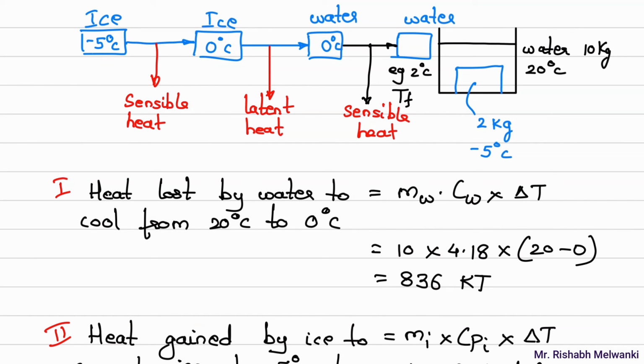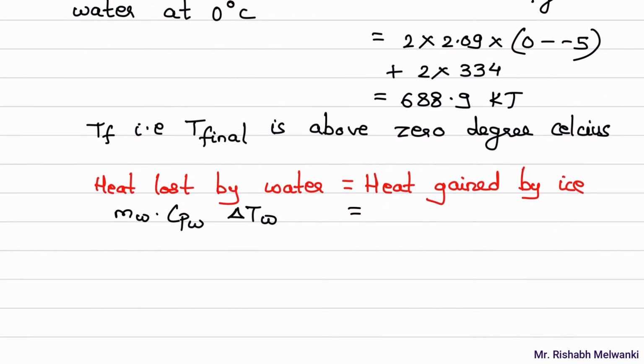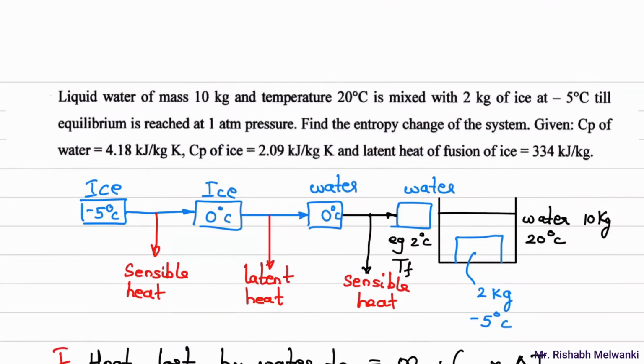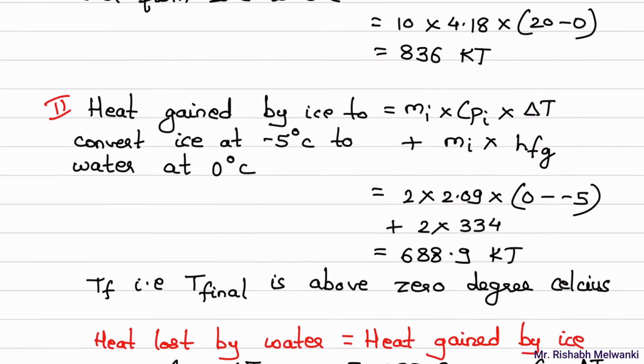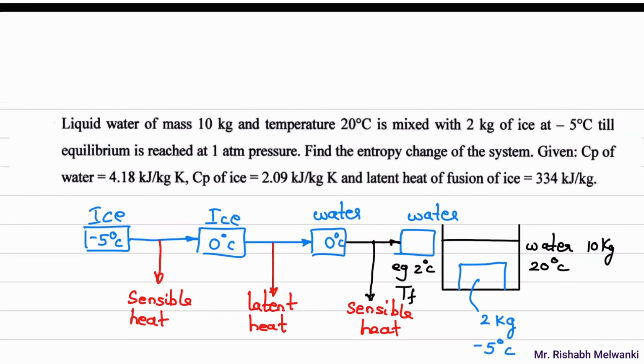So I'll write down the equation now. Basically, to this value we have to add one more heat. I'll write down this value directly as it is: 688.9. This will be there, plus the sensible heat: mass of water, Cp of water, and delta T of water. Now this water is different, this water is different, don't get confused. On the left hand side, the water is in the beaker. What is the mass of that water? It is 10 kg. So 10 kg multiplied by Cp of water, which is 4.18 kilojoule per kg Kelvin.